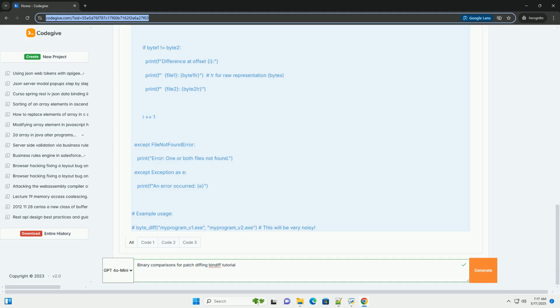Rudimentary: this is a very basic example. It doesn't handle address space randomization, function reordering, or instruction set differences. It's purely a byte-by-byte comparison. Not for complex analysis: this kind of byte-level diffing is only useful for very minor changes or to verify that small patches have been applied correctly. Noisy output: diffing executables this way will typically generate a lot of output because of slight variations in timestamps, compiler-generated data, etc.